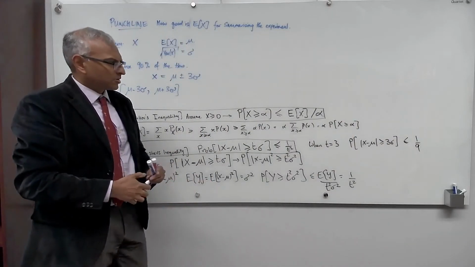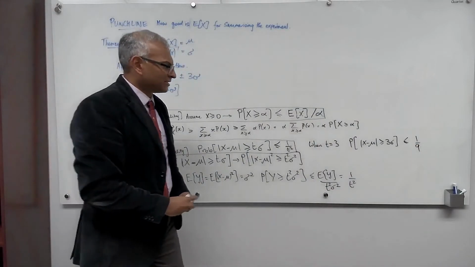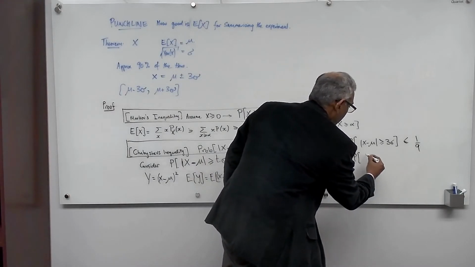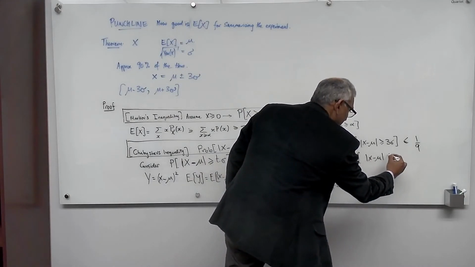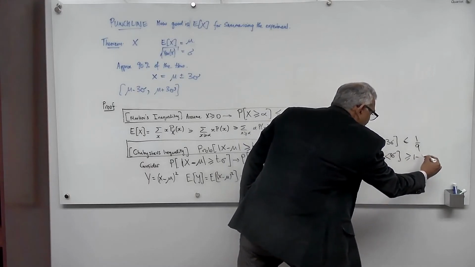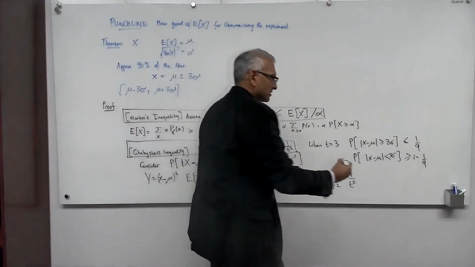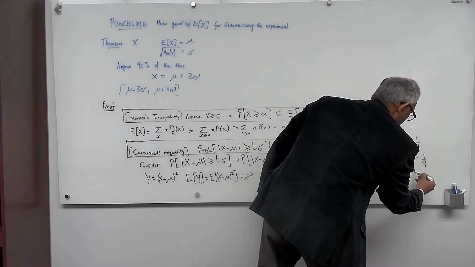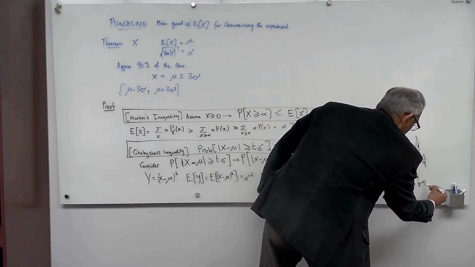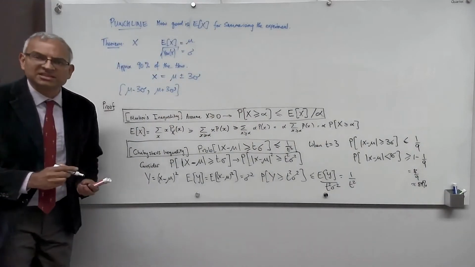Okay. So this 1 over 9 is a little bit larger than 1/10. So the probability that |X minus mu| is less than 3 sigma is at least 1 minus 1 over 9. 1 minus 1 over 9 is 8 over 9. This is 8 over 9. This is approximately equal to 89%. Hence I said approximately 90%.